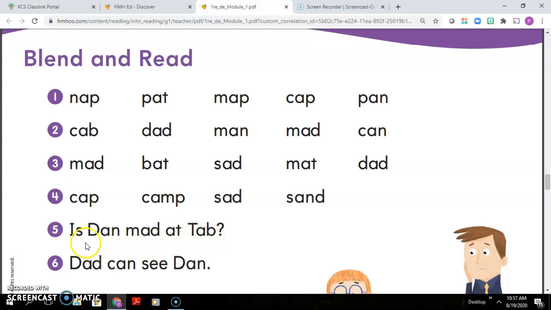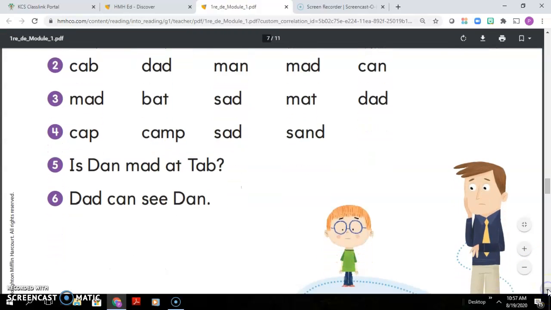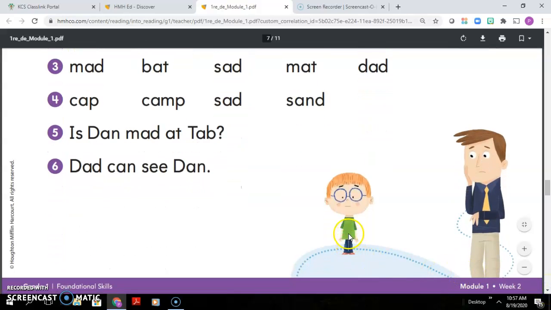And let's look at how our sentence began. It began with a capital letter, and we also have Dan, capitalized, and Tab. Why do you think Dan and Tab are capitalized? Are they names? Yes. I think Dan is the name of a person, and Tab could be the name of an animal. Let's look at our picture over here. I bet we could see. No, Tab must be a little boy. All right, I was wrong. So Tab is probably another person.